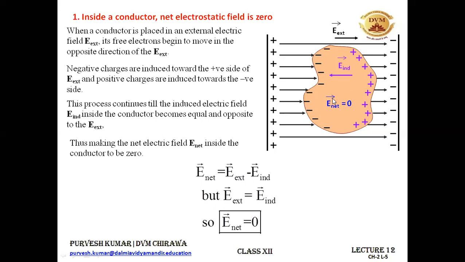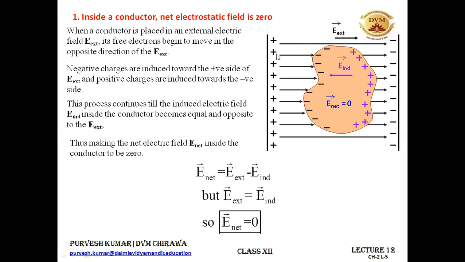I'm talking about the case of the conductors. In conductors, the induced electric field will always be equal in magnitude to the applied electric field. If you increase the strength of the external electric field, the induced electric field will further be increased. Why does this happen? Because there are a large number of free charge carriers present inside the conductor. But this is not the case of insulators.